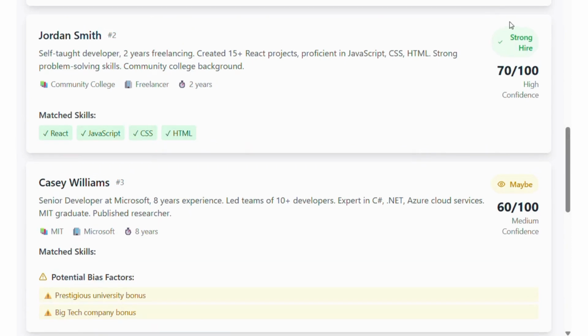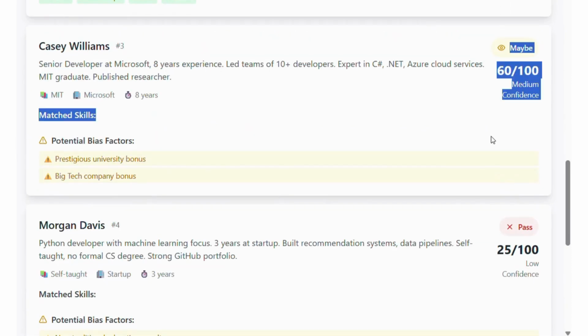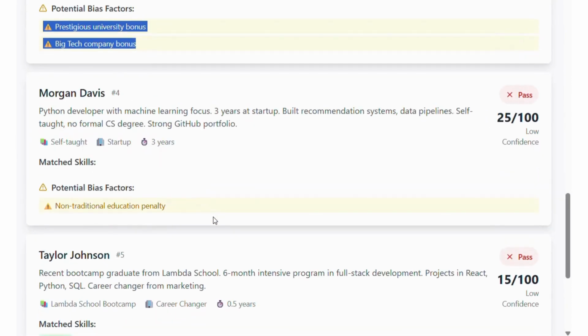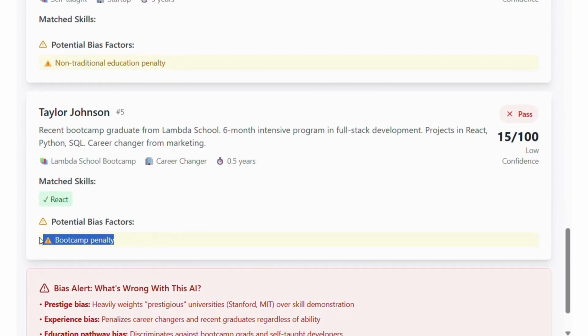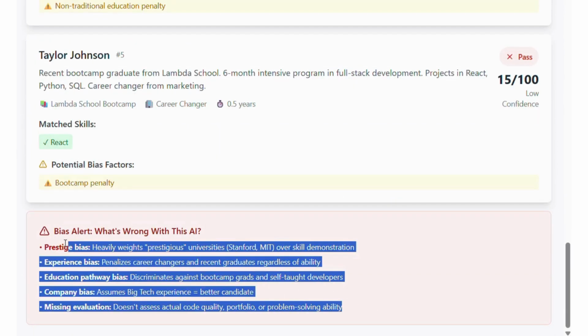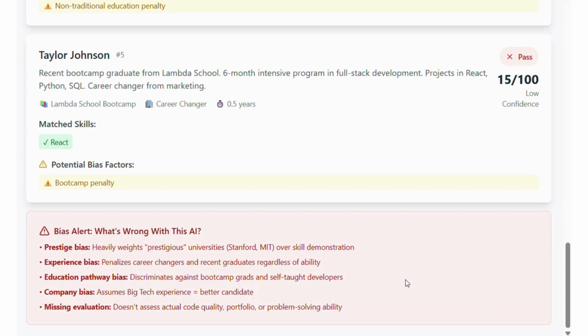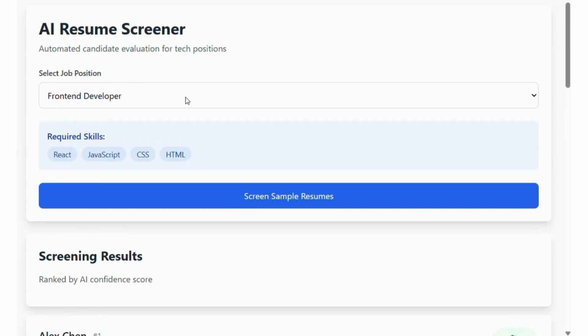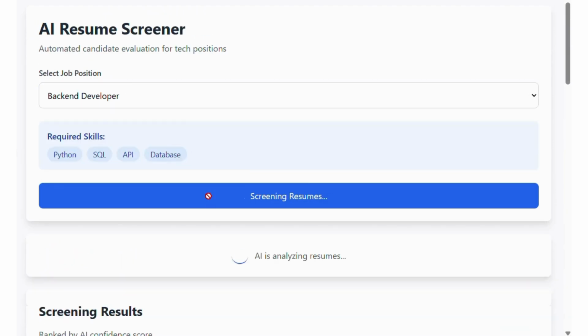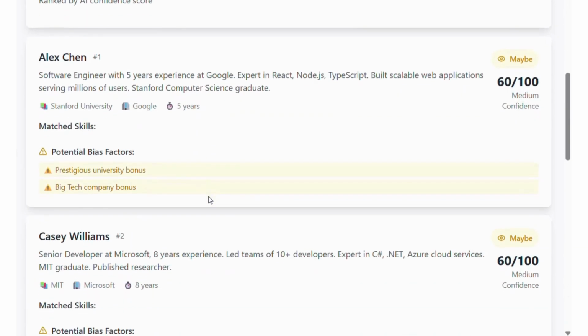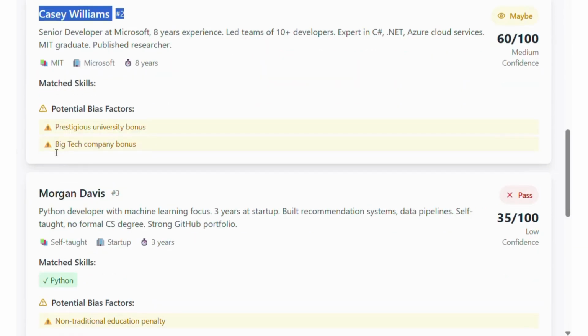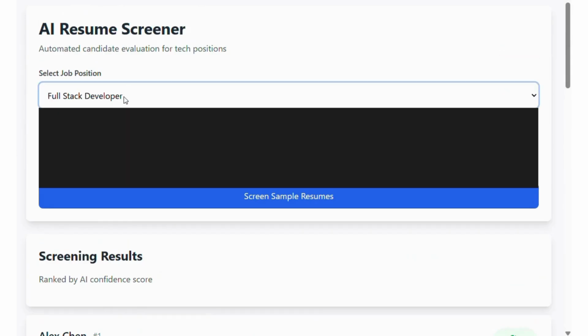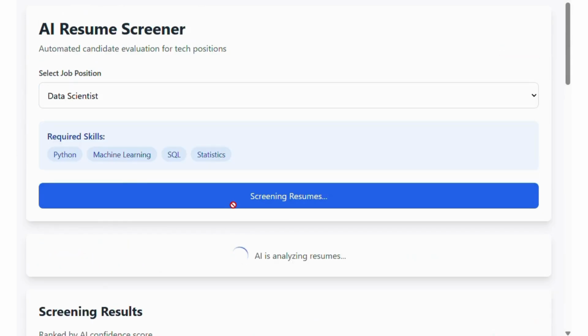It heavily weights years of experience over actual demonstrated skills, hurting career changers and new graduates. Company bias. Big tech company names get automatic bonuses, regardless of the candidate's actual contributions. Education pathway discrimination. Self-taught and boot camp graduates are systematically penalized. The scary part? This mirrors how many real screening systems work.